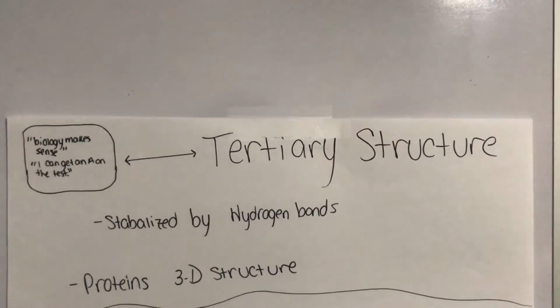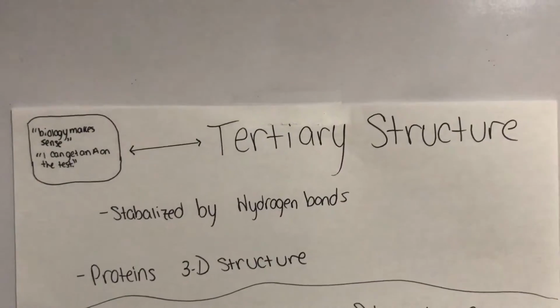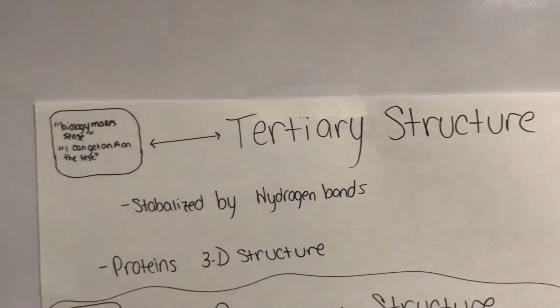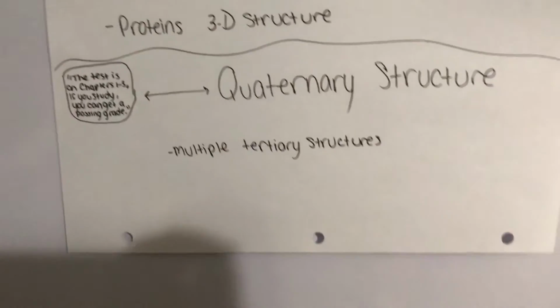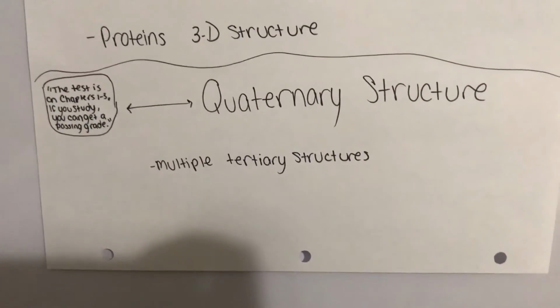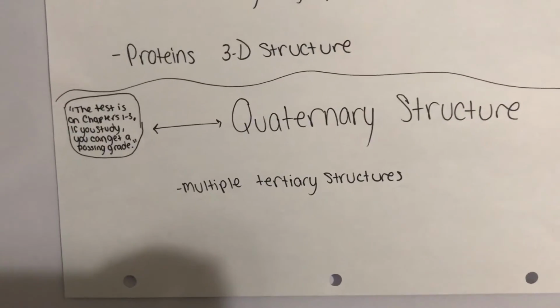The third structure is a tertiary structure. These are stabilized by hydrogen bonds as well, and they are basically the protein's 3D structure. These can be compared to sentences. Finally, we have the quaternary structure, and that's multiple tertiary structures together, and these can be compared to paragraphs.